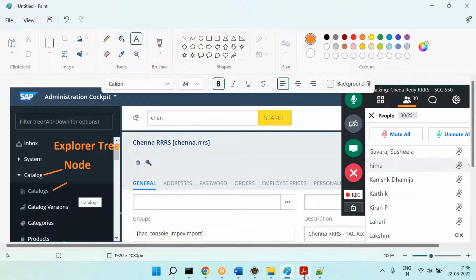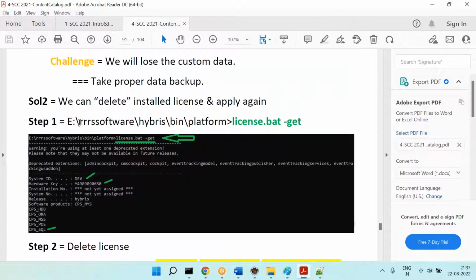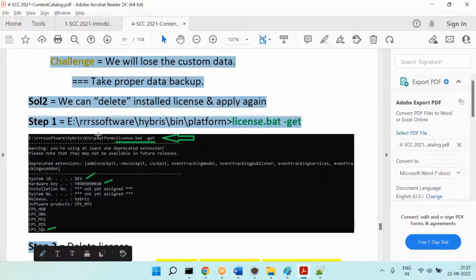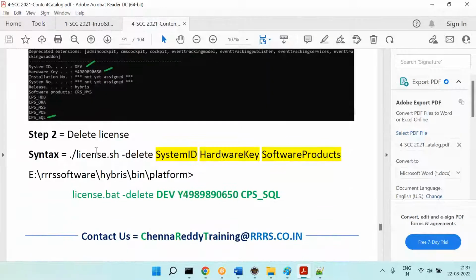If you want to delete the installed temp license, can you see I have written the syntax here. Step number 1, just type this command. When you type this command, it will tell you your system ID, your hardware key, what kind of software is installed, what the temp license is, everything. This is just for information purposes. After that, step number 2, delete the license. To delete the license, this is the syntax.